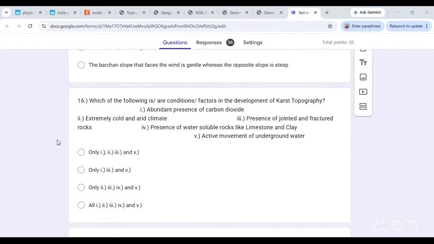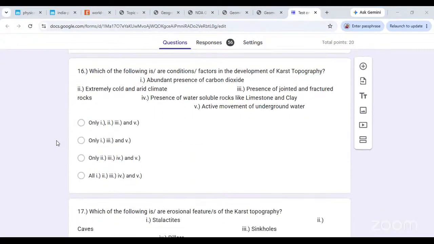Self का कुछ नहीं कर सकते. Karst के लिए क्या क्या जरूरी है? Question 16. Which of the following are conditions or factors in the development of karst topography? 1. Abundant presence of carbon dioxide. चाहिए carbon dioxide? Do you need carbon dioxide for karst topography? थोड़ा बहुत होगा तो भी चलेगा, लेकिन कम नहीं होना चाहिए. अच्छा, ठीक है. तो देखते हैं अगर हम 1 को eliminate कर सकते हैं कहीं से, and we can still work that out. Okay, let's look at that.